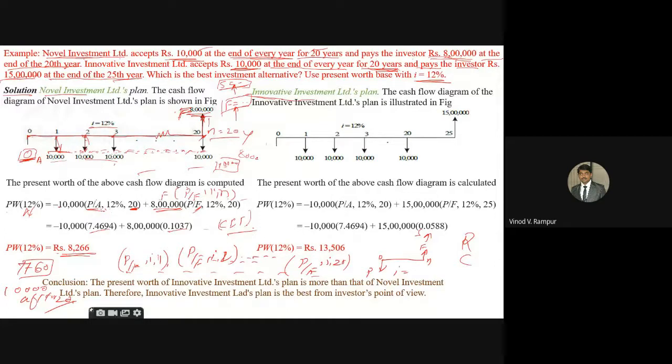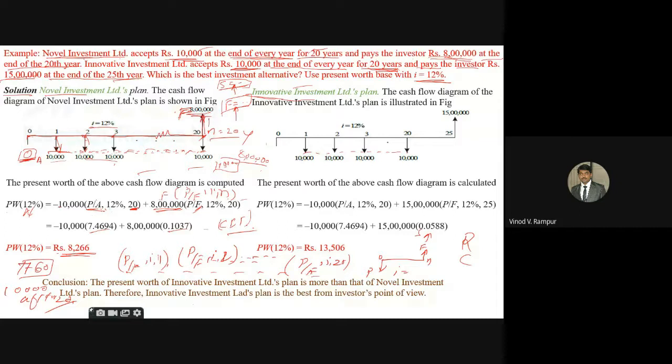He is saying that. But the present worth of that 8 lakh rupees is only 8,266. Okay, this is for the alternative, the novel investment limited plan. As for the same investment, the innovative investment limited plan they gave, it is the same thing, the same cash flow diagram for this one, but only one thing changes.